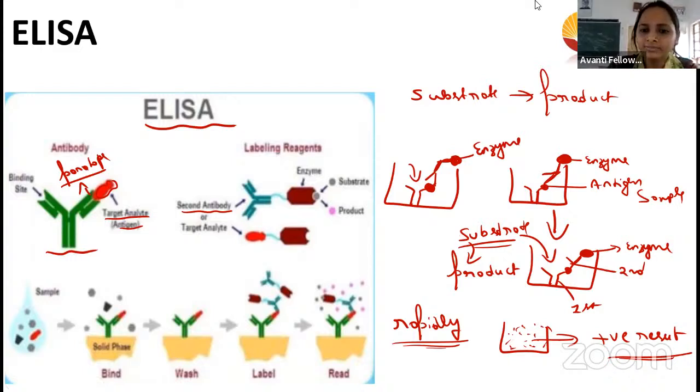Do you understand this? Student Jainvi from Shimla, can you tell me whether you understood this or not?